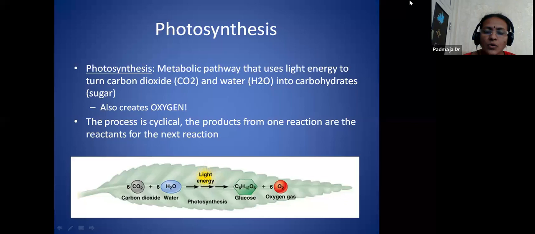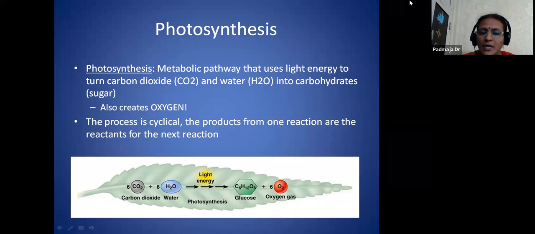Photosynthesis means that in the presence of light, it prepares its food materials by taking inorganic molecules like carbon dioxide and water in the presence of sunlight. This process takes place in the chloroplast, and glucose is formed, and at the same time a valuable gas, oxygen, is released here.